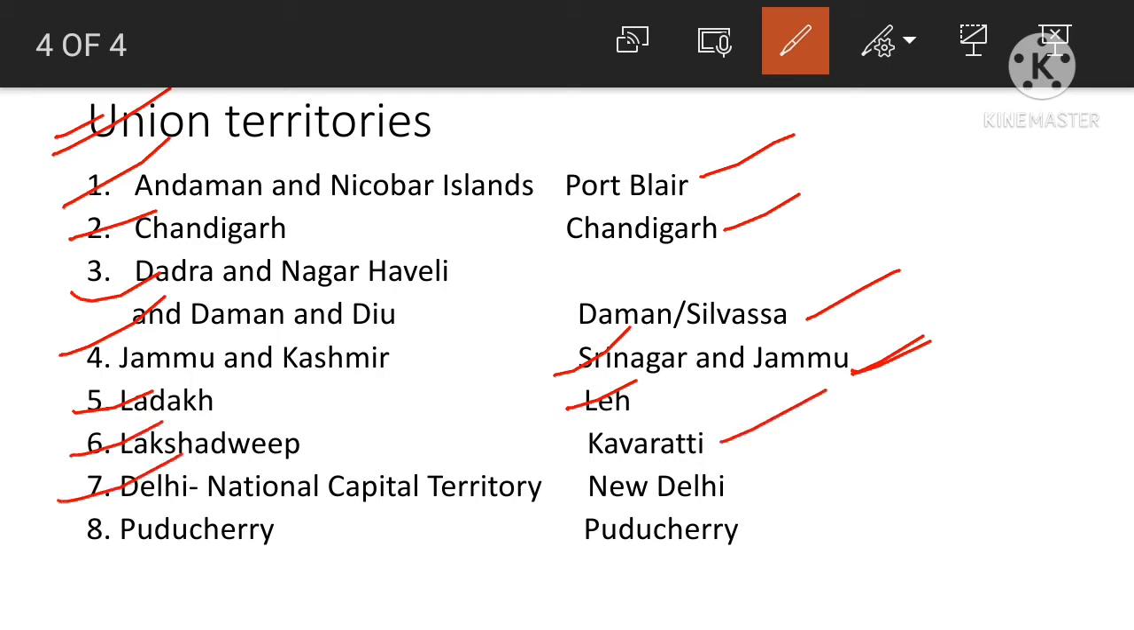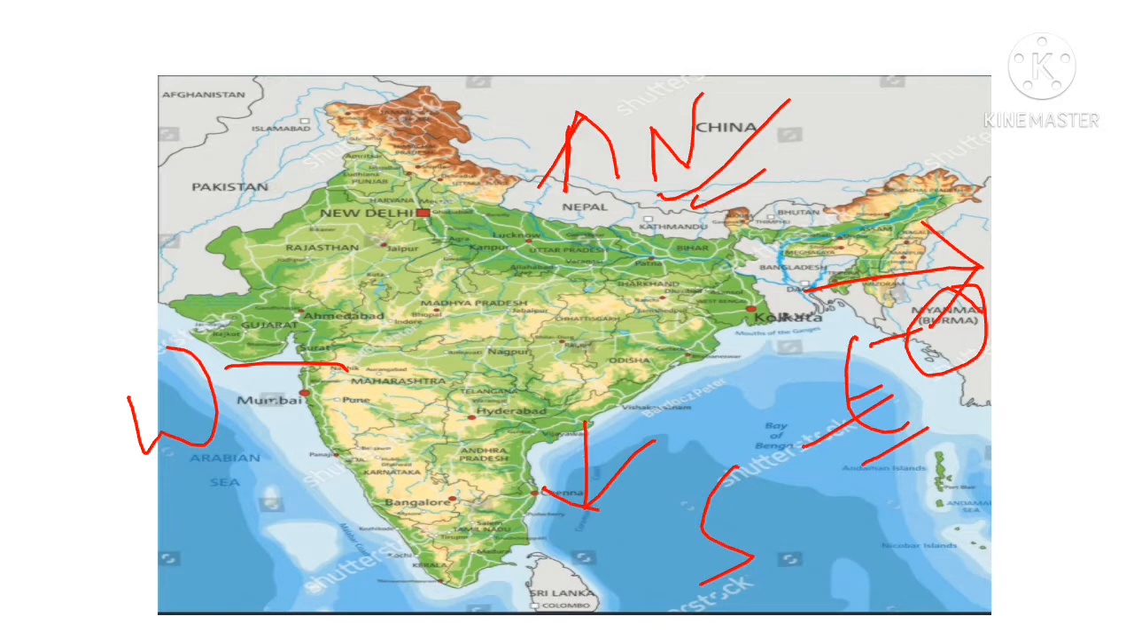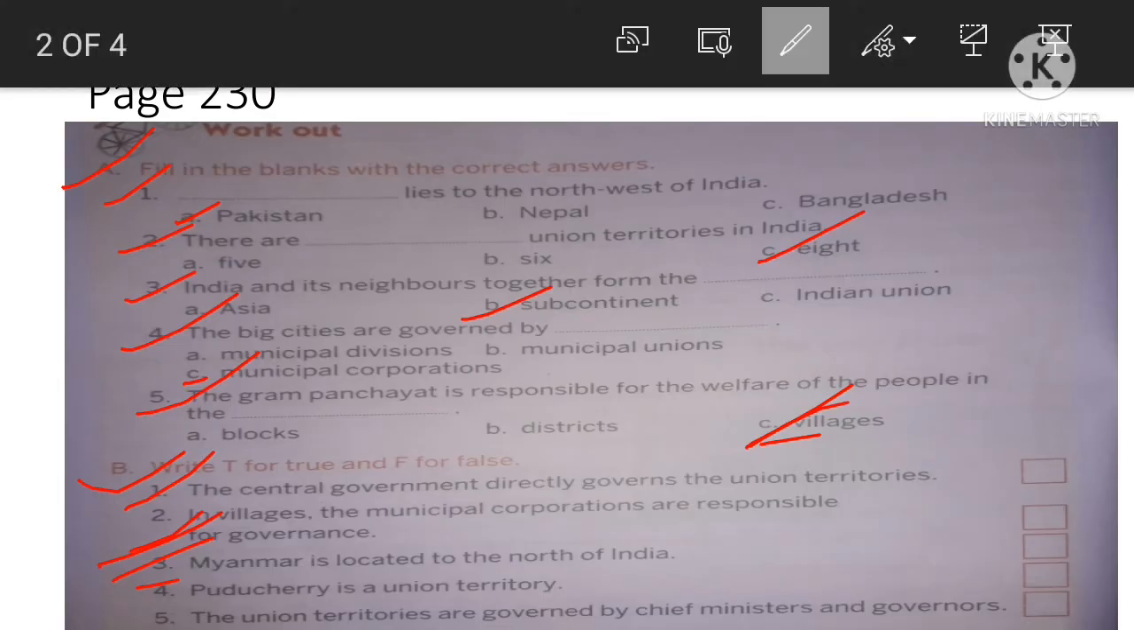Delhi, National Capital Territory, NCT, the capital is New Delhi. And Puducherry, the capital is Puducherry. So here Puducherry is a union territory. So what will be the answer? Question number 4, the answer will be true. So write T.